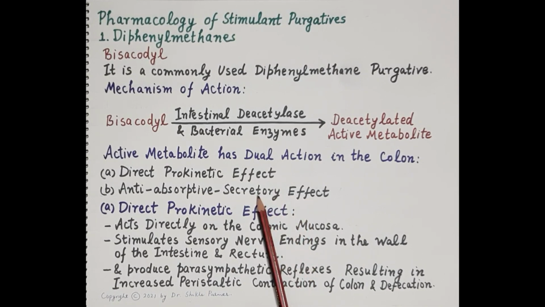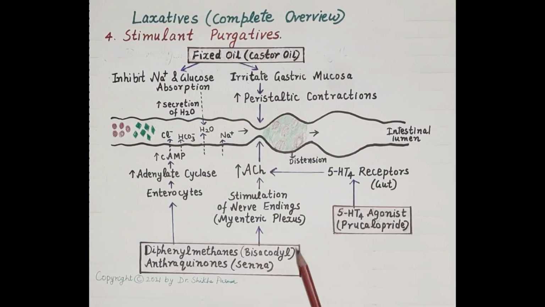It increases the secretion of certain ions and water in the intestinal colon, thereby softening the stools and increasing their bulk. Now, this is the diagram that shows the mechanism of action of diphenylmethanes, that is bisacodyl.